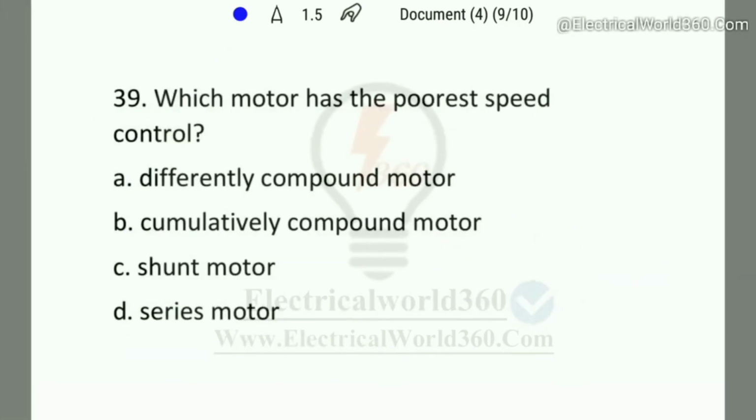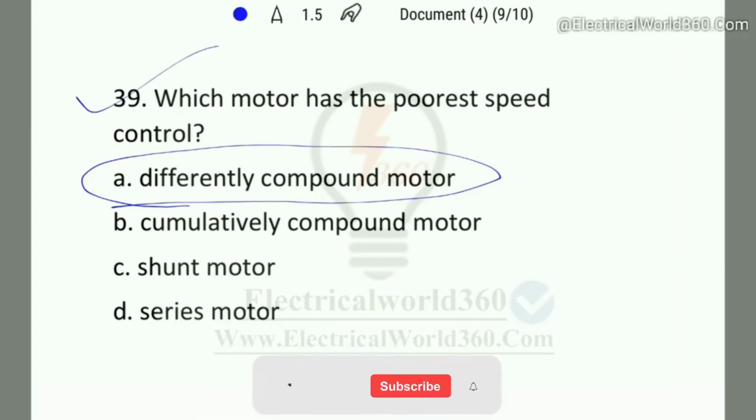Coming to the next question, question number 39. Which motor has the poorest speed control? Differentially compound motor, cumulatively compound motor, shunt motor, series motor. So in that case, option A will be the right answer, because a differentially compound motor has negative speed regulation, like the speed of the motor increases as the torque of the motor increases.